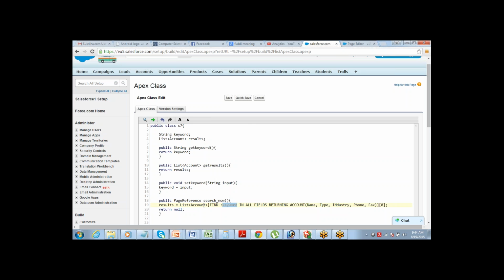So it will find this keyword in all the fields and return the accounts where it finds that value. If your keyword is hello, it will search for hello, and wherever it finds hello, it will return all those accounts. And it will return these fields: account, and the name, type, industry, phone, fax.